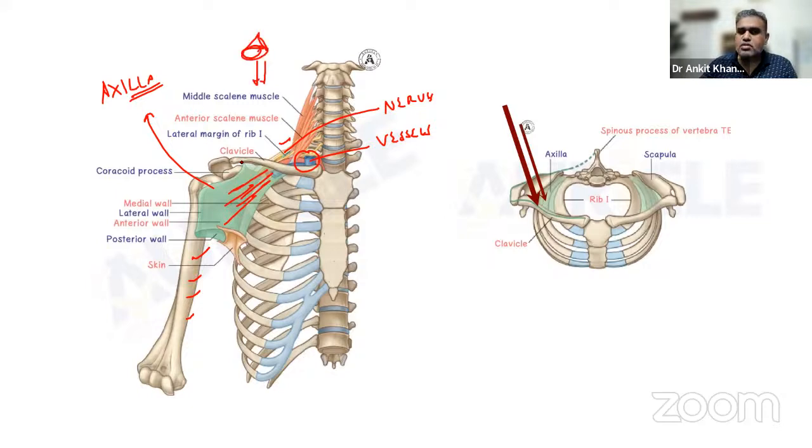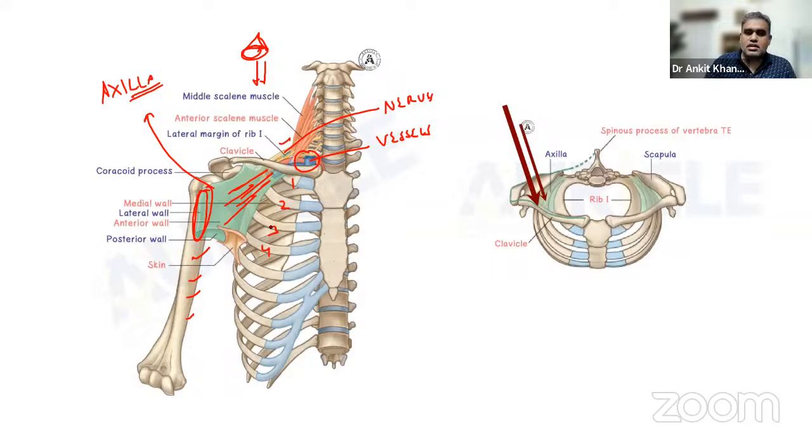If you have to understand the boundaries, what we did, we looked from above. We looked from above down. So what we saw is anterior, you have these muscles, you have some P major and all. Posterior, you have the muscles from the scapula. Lateral wall is only this intertubercular sulcus, and medial, you have this. How many ribs? 1, 2, 3, and 4. Medial, you have the medial 4 ribs.